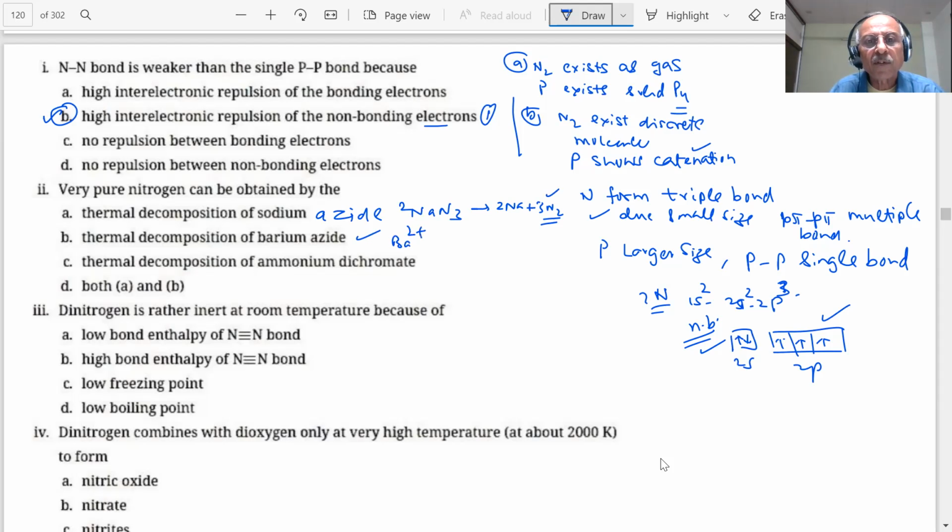Barium is 2+, azide is N3 with a charge of minus 1, so you will have Ba(N3)2. Again, if you heat this, both A and B are correct.